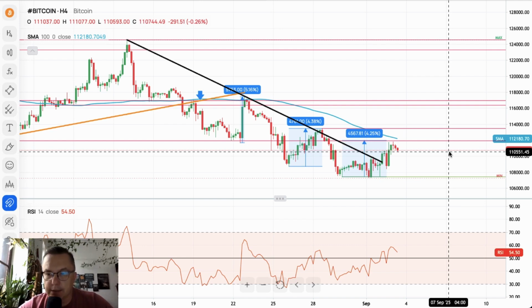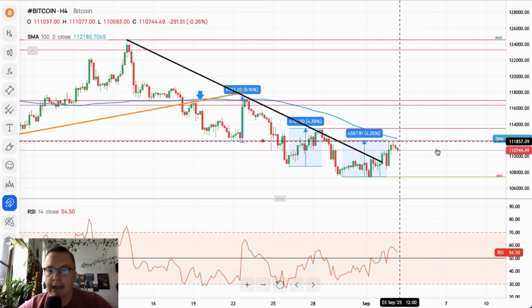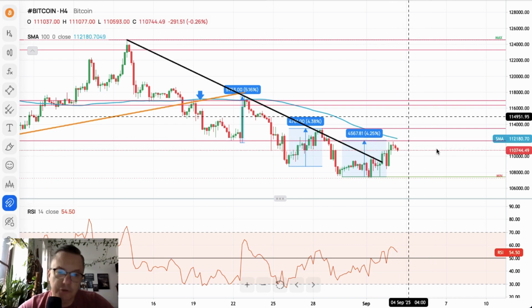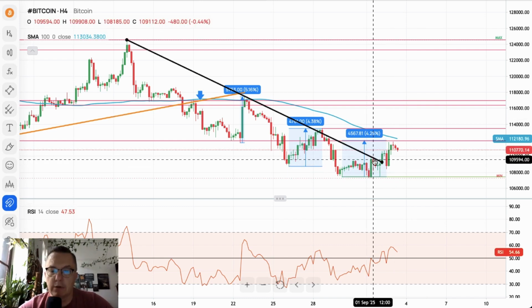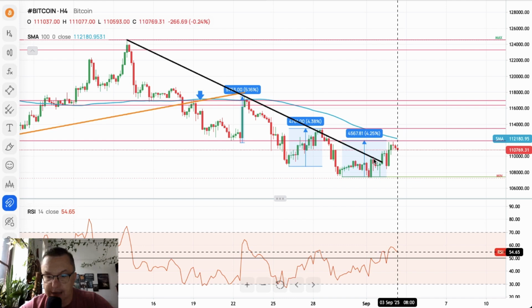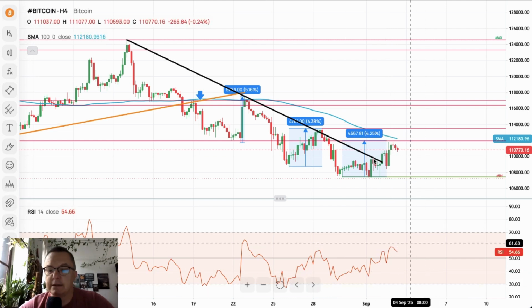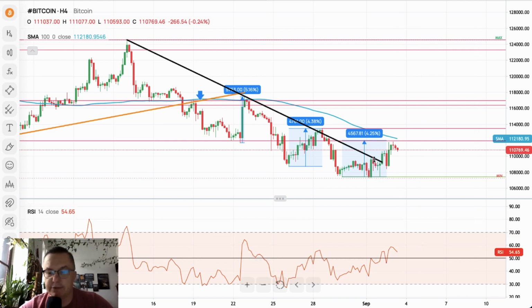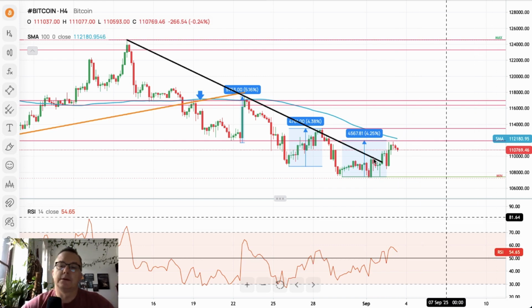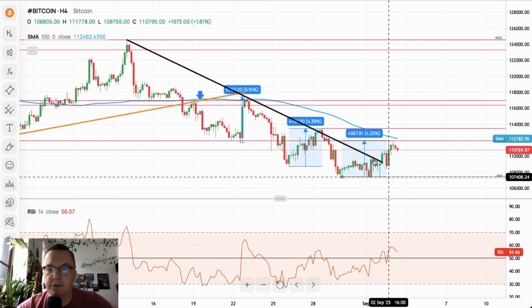We need to break above the 112,180 technical level and the 100 periods moving average in order to continue higher, but it doesn't actually look very bullish right now. To me, momentum went slightly up towards the level of 60 almost. Yes, 58. So it's positive, but it's not really that strong right now. It's only around 55 points, so any movement to the downside would likely create another swing low.